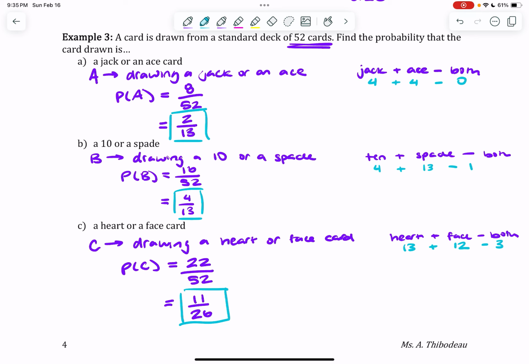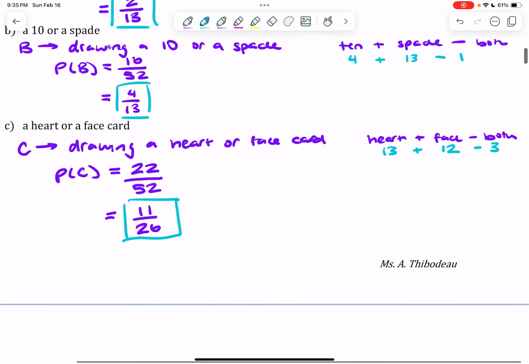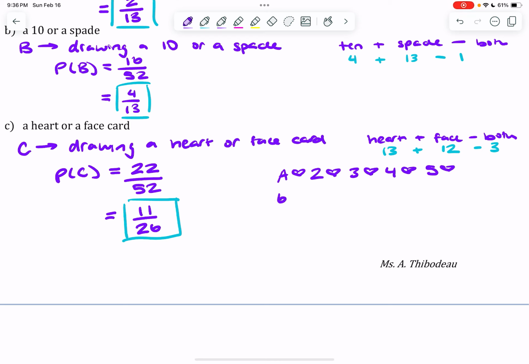Now you might be thinking to yourself, okay, what if I don't want to use the principle of inclusion and exclusion? What are my other options here? And quite honestly, you can literally draw them out. What are all of the hearts that I have? So I have ace of hearts, 2 of hearts, 3 of hearts, 4 of hearts, 5, 6, 7, 8, 9, 10 of hearts, jack, queen, king of hearts. Okay.